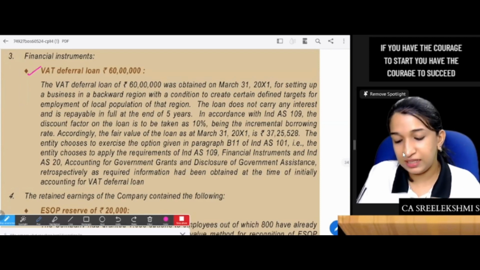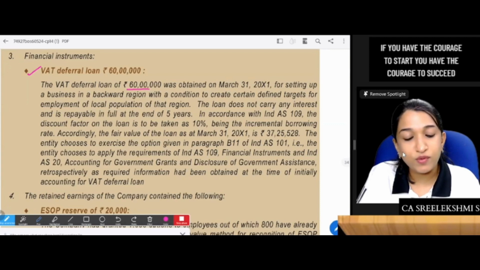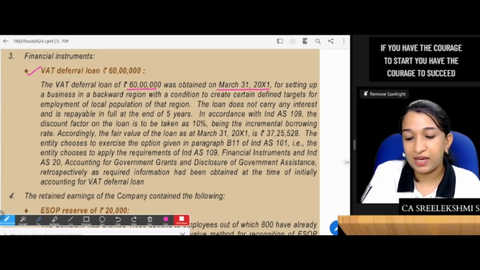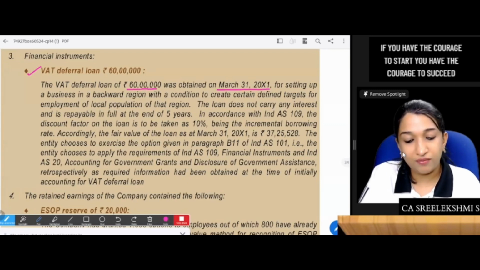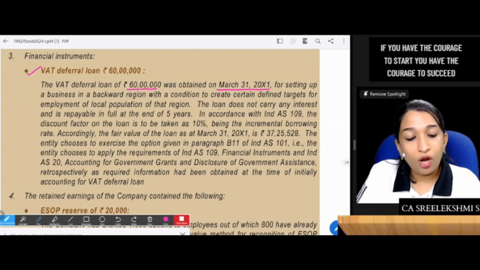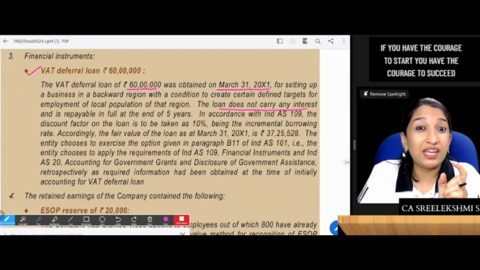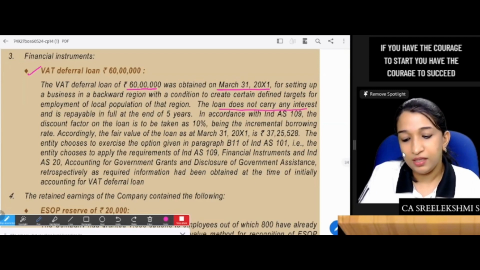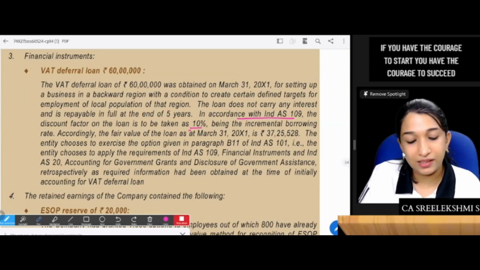So VAT deferral loan, 60 lakhs. A VAT deferral loan of 60 lakhs was obtained on 31st March 2011 for setting up a business in a backward region, with the condition to create defined targets for employment of the local population of that region. The loan does not carry any interest. It's an interest-free loan received from the government, repayable after 5 years. In accordance with 109, the discounting factor on the loan is to be taken at 10%, being the incremental borrowing rate. Accordingly, the fair value of the loan is measured.